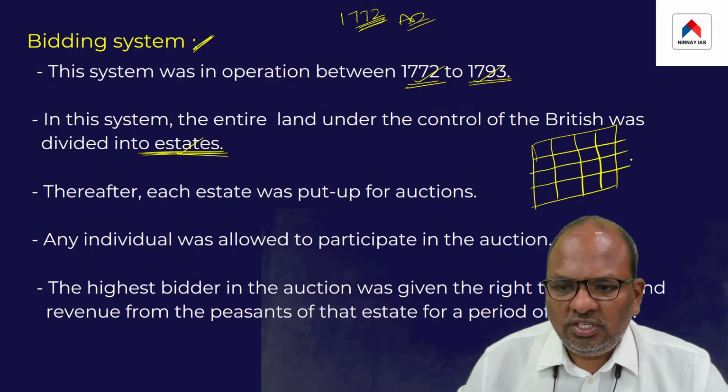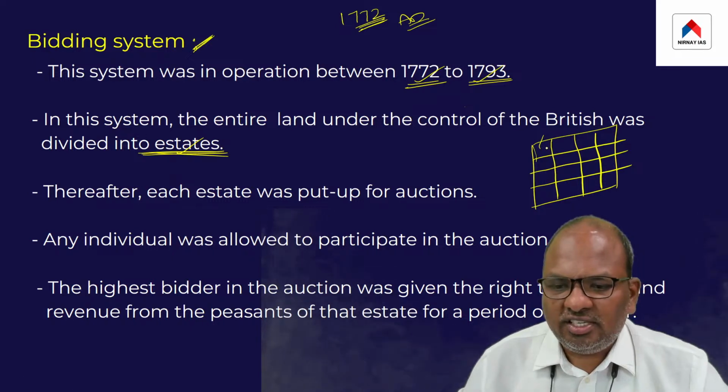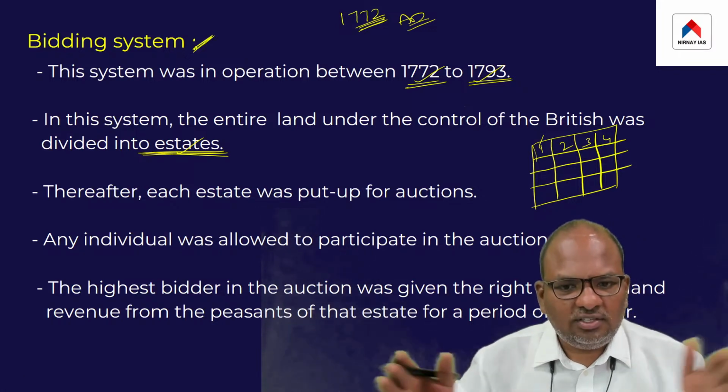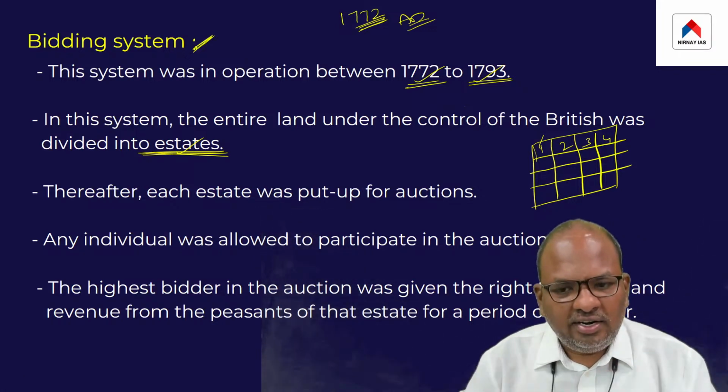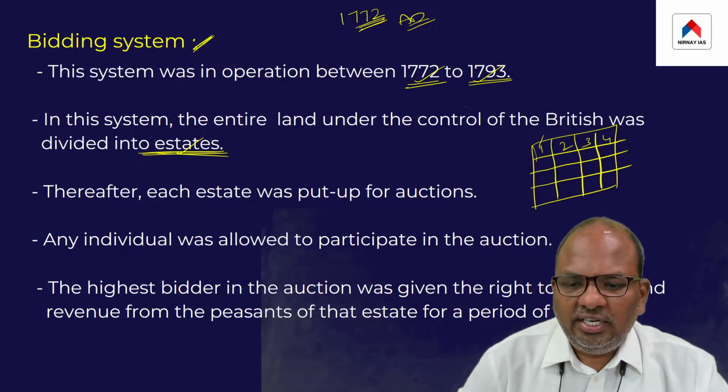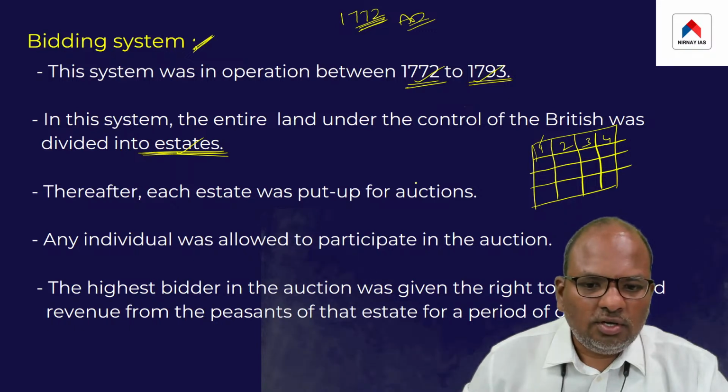Each of these boxes, say, roughly represents an estate. Estate 1, estate 2. So basically, they divided the land into large parcels and declared them as estates. Thereafter, each of these estates was put up for auction.